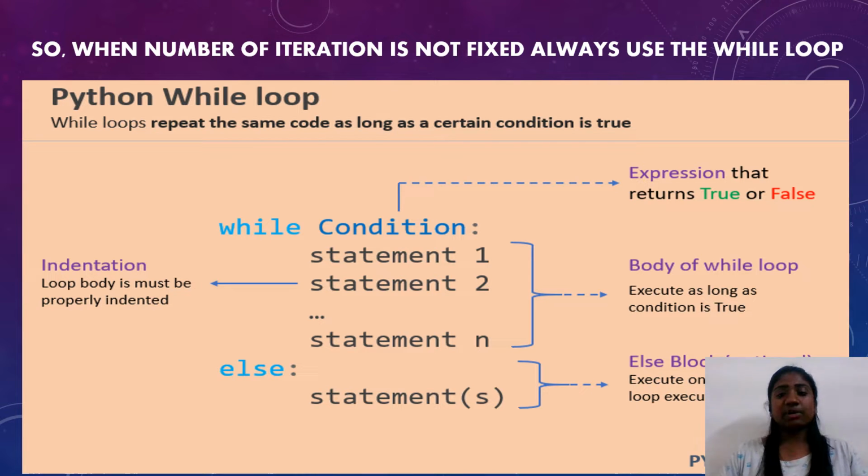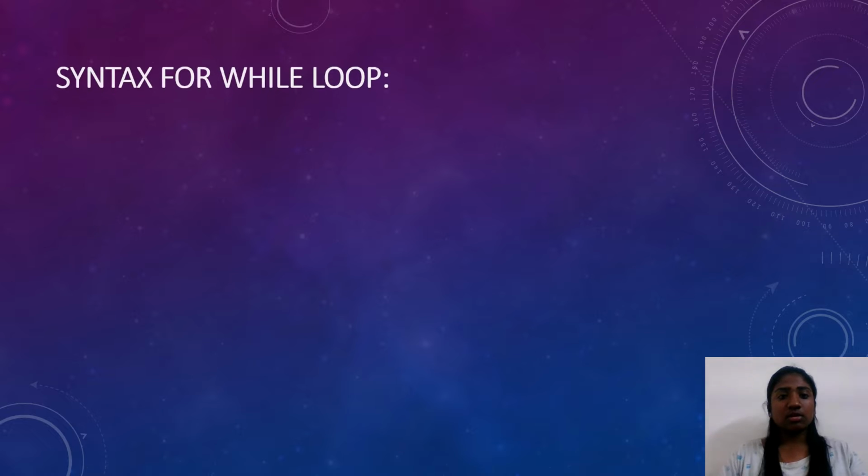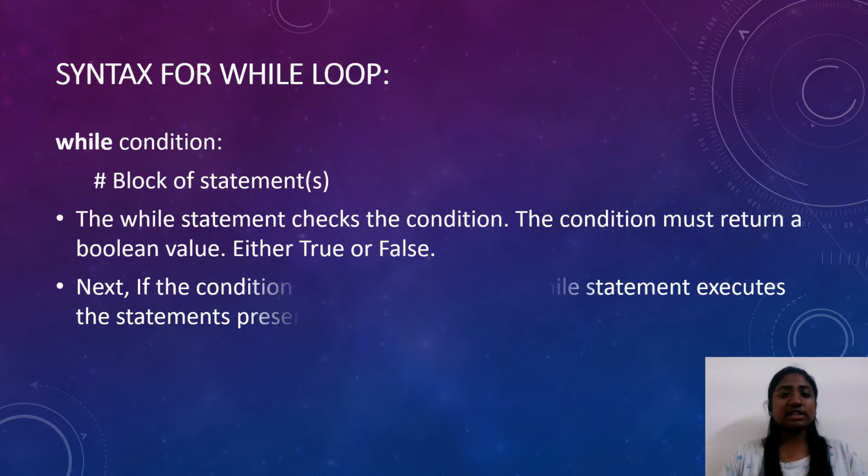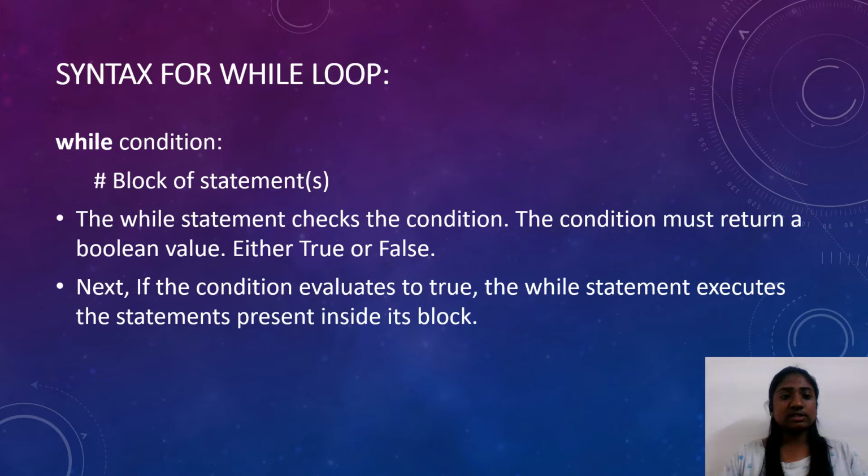There is an example given. Here we can write statement 1 and statement 2, up to statement 10. However many statements we require we can write, and it is called the body of the while loop. If the condition is not true, then we can use else, which is the else condition. And there is the expression that returns true or false. The complete image shows how to write the while loop program. The given is the syntax for the while loop, that is, the block of statements.